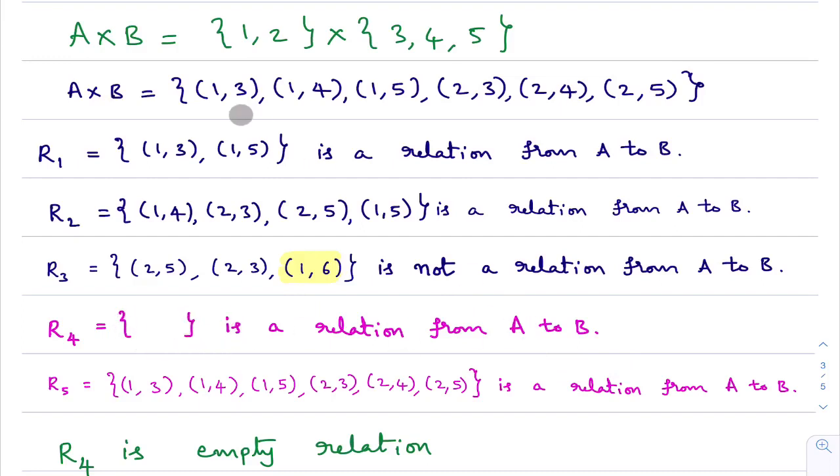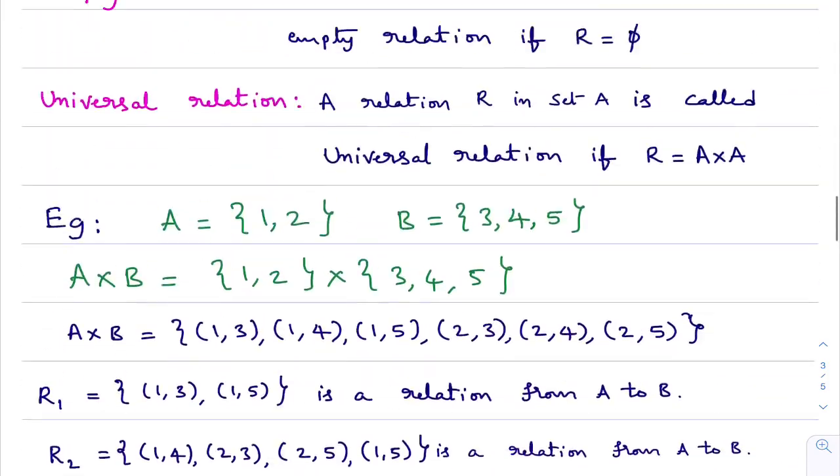Here, you observe this. Is it a relation from A to B? Yes, because the empty set is a subset of A cross B. As the empty set is a subset of A cross B, the empty set is a relation from A to B. You observe this relation is the empty set. This relation is also known as the empty relation from A to B. I hope you are understanding. This relation is an empty relation from A to B. Okay. Now we'll go to the universal relation definition.